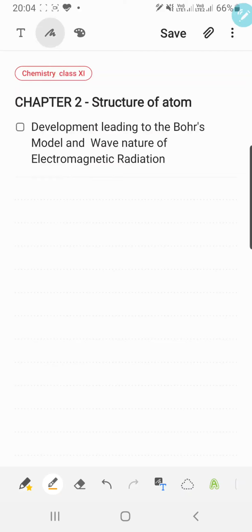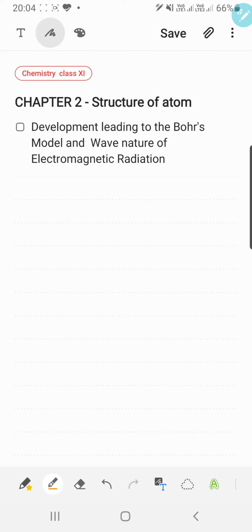Students, today the topic is the structure of atom for class 11th chemistry, and the topic we will discuss here is the developments leading to the Bohr's model. The first development we will study here is the wave nature of electromagnetic radiation. Basically, Niels Bohr utilized some developments and it came up to the point of Bohr's model of atom.